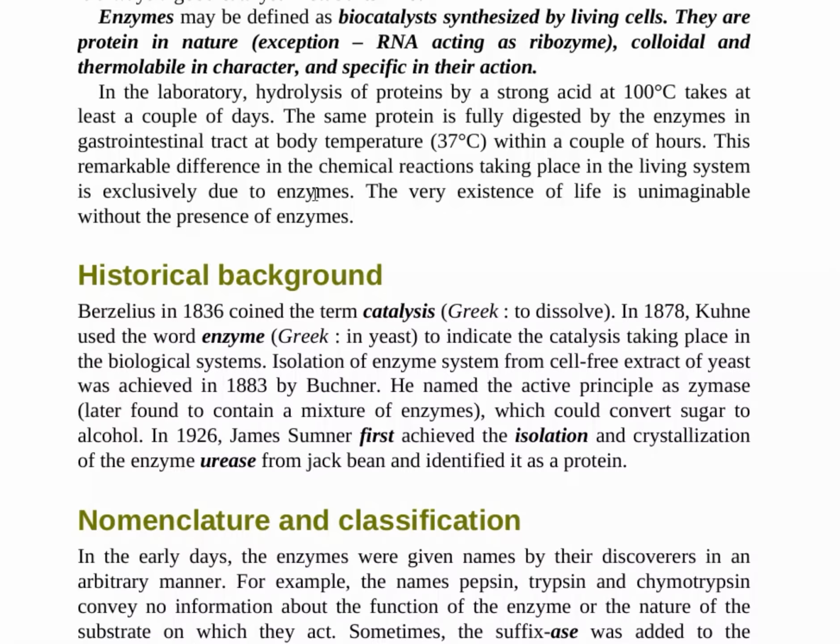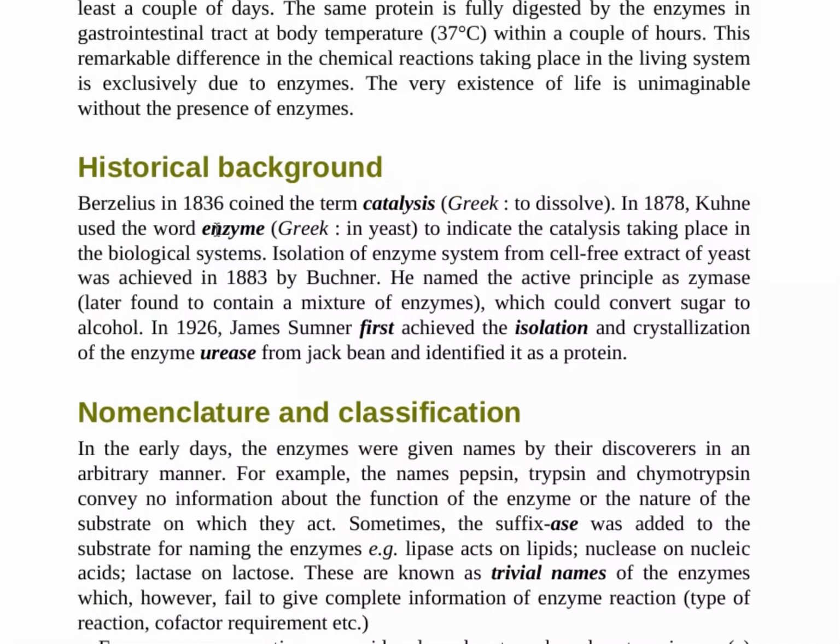Now, historical perspectives. Berzelius in 1836 coined the term catalysis. Catalysis means to dissolve. Then in 1878 the term enzyme was coined. Then James Sumner first achieved the isolation and crystallization of the enzyme urease from jack bean, and its identification in 1926. So this is the historical perspective of how enzyme was discovered.